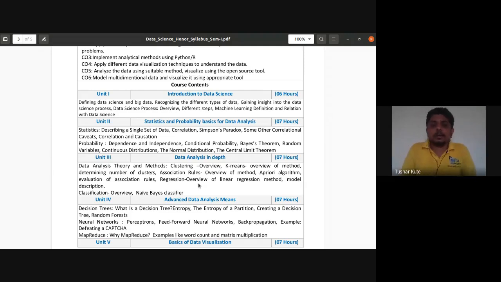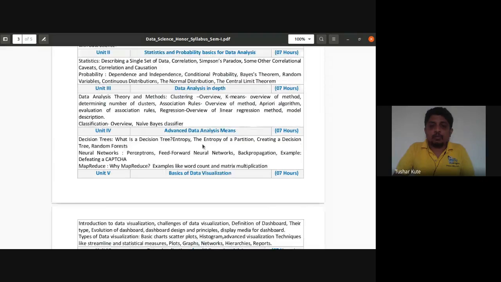That's our present. We start with the introduction to data science. Then second, we have statistics and probability basics, data analysis. Then we have data analysis concepts in depth, as mentioned over here: clustering techniques, association rule mining, and classification kinds of algorithms. That's what is present in the third unit. Fourth, we have advanced data analytics, like the decision tree algorithm, neural network, and MapReduce algorithm, which is used for big data analytics. That is the fourth unit.